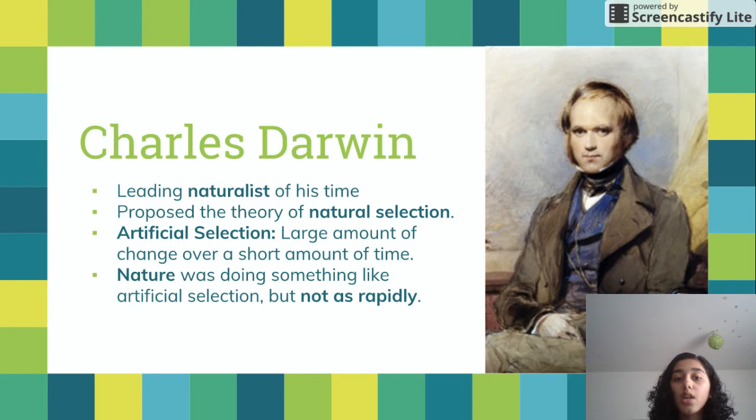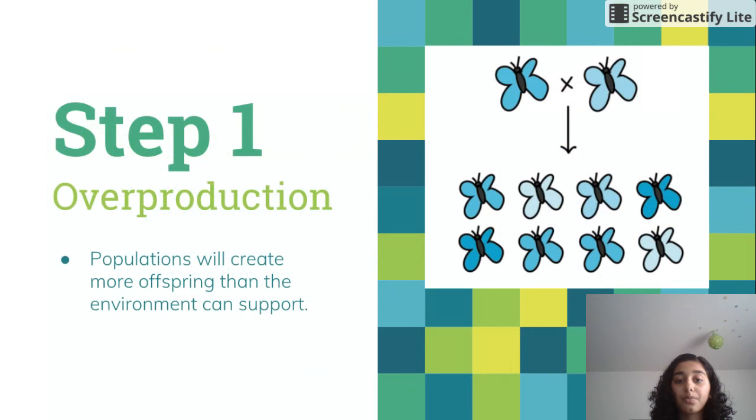At first, Darwin focused on artificial selection, which demonstrated that a great amount of change is possible over a relatively short amount of time. As Darwin continued his studies, he saw that nature was doing something like artificial selection, but not as rapidly. Finally, Darwin presented his theory of natural selection, which included 5 steps.